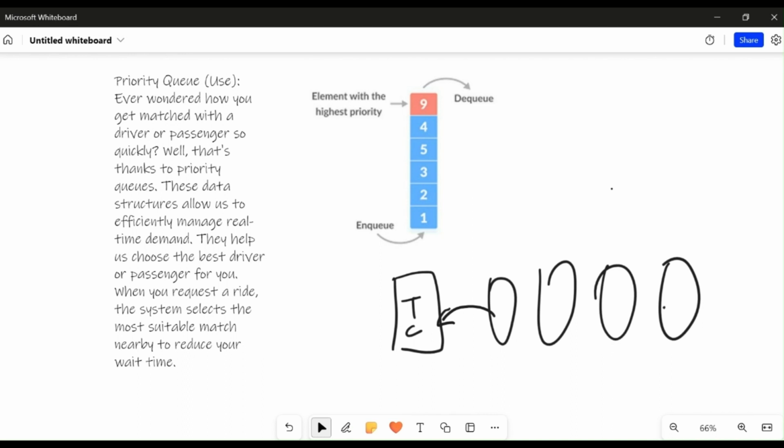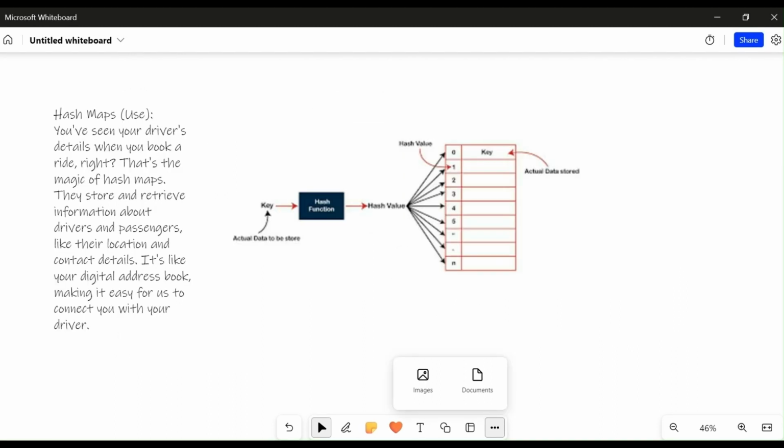So there are two operations which are done in a queue, that is enqueue and dequeue. Enqueue is nothing but adding a value at the last. Dequeue is nothing but deleting or removing an element from the queue. This will be done at the top. So we have used a priority queue, which removes the element according to its priority. So if this element has higher priority, this element will be removed first, and the element at last will remain at last. And when the element gets deleted, this will get moved to the top. And this is how a priority queue works.